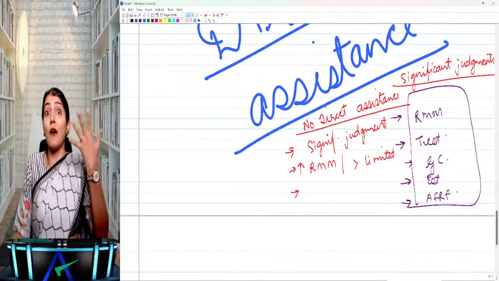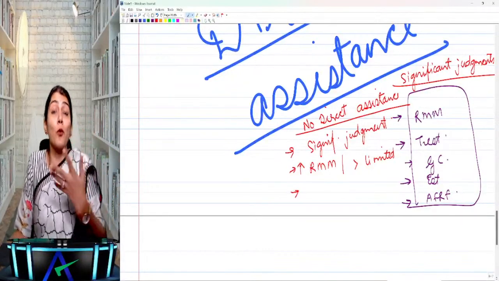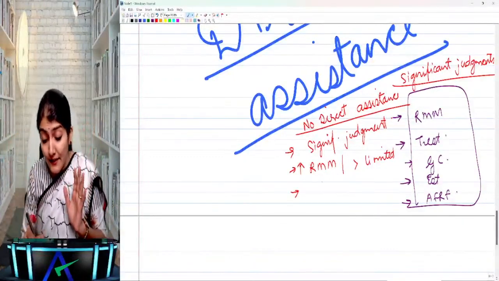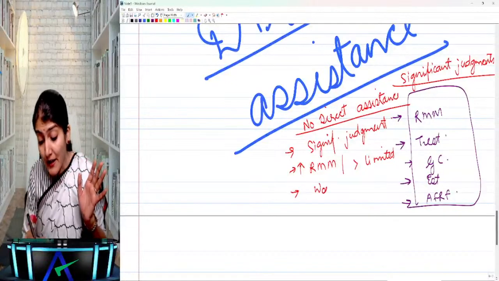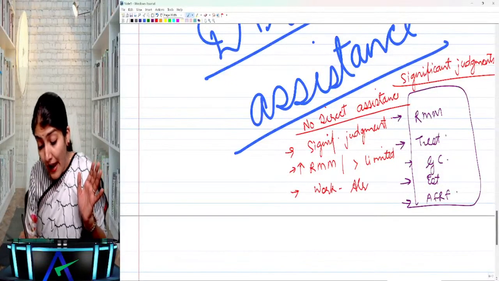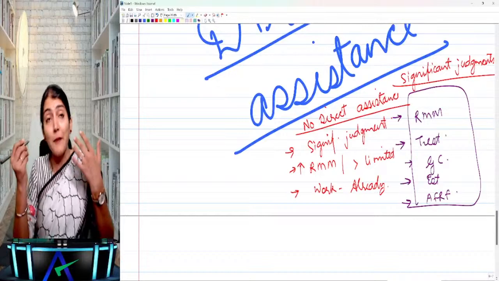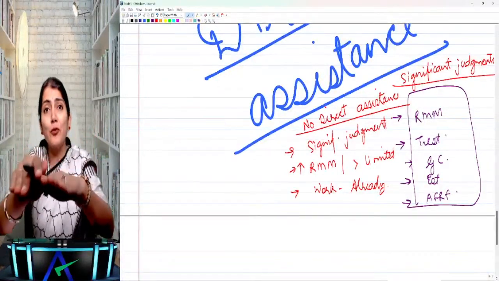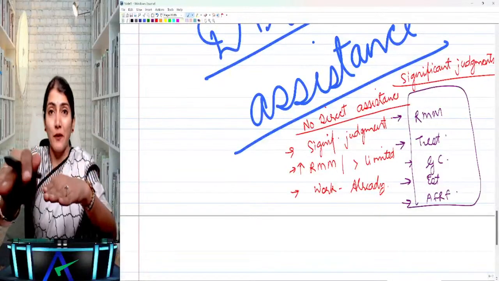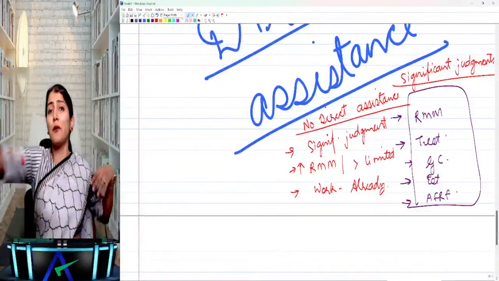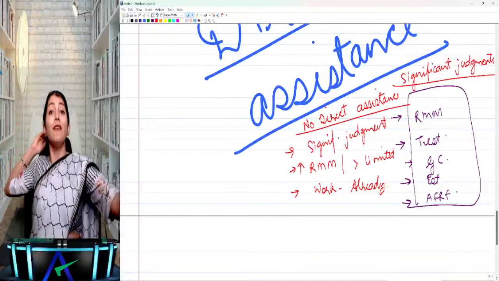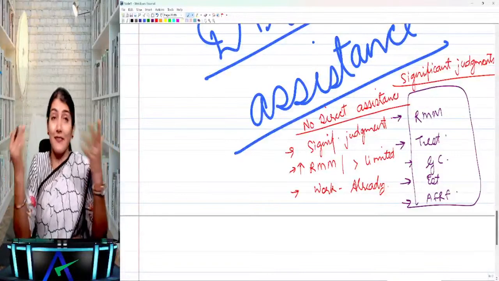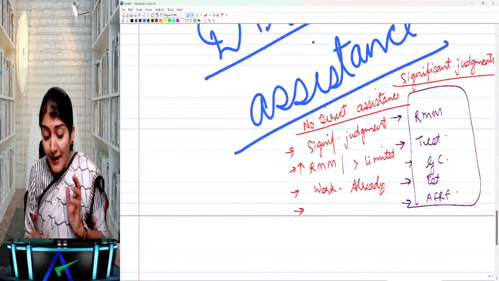So, areas of higher assessed RMM or where there is more than limited judgment involved, then this is work which the internal auditors have already done and about which they have reported, or are going to report, to the management. While doing their work, on the way, when you tell them to do some work on your behalf, they will do it. They've already finished their work. They're going to give their report to the management. Now they will not go back and do some work specially for you. Right? So work which has already been done, for that matter, you cannot take direct assistance.